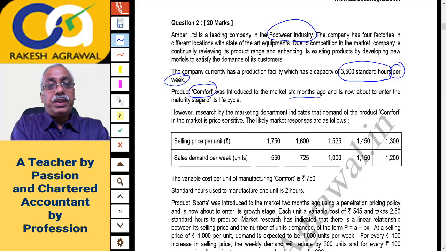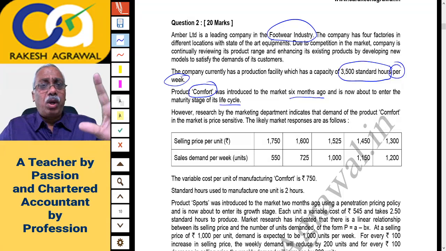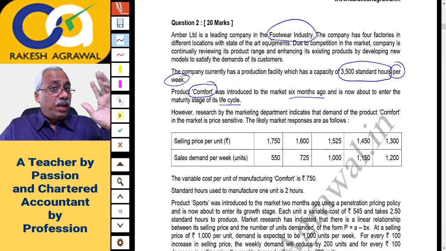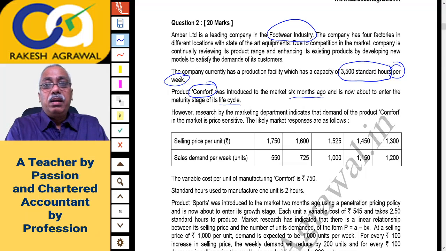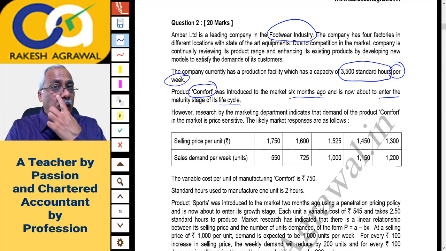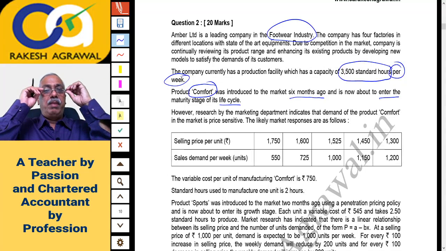So here the question seems to be on product life cycle. If you remember, there are 5 stages of product life cycle. Try to recollect. First one is introduction, then growth, then maturity. Maturity is also called saturation, then decline, and then deletion. So there are 5 stages. This product has now entered the maturity phase of the life cycle. In the maturity phase, the competition intensifies, if you remember, right?